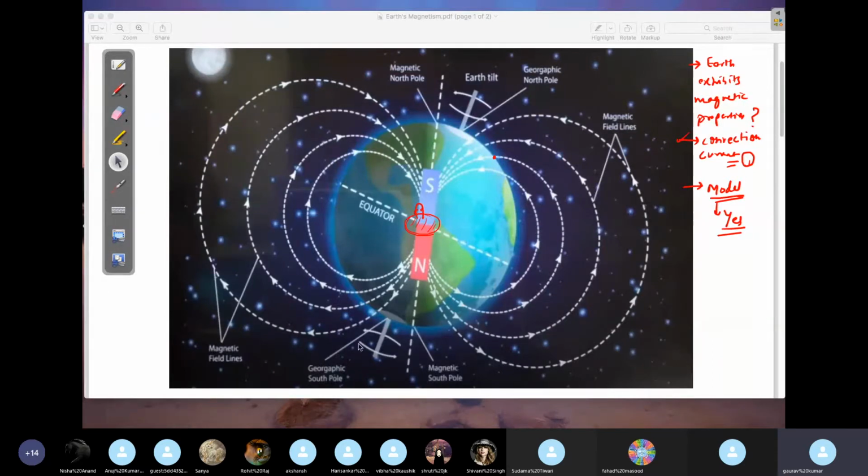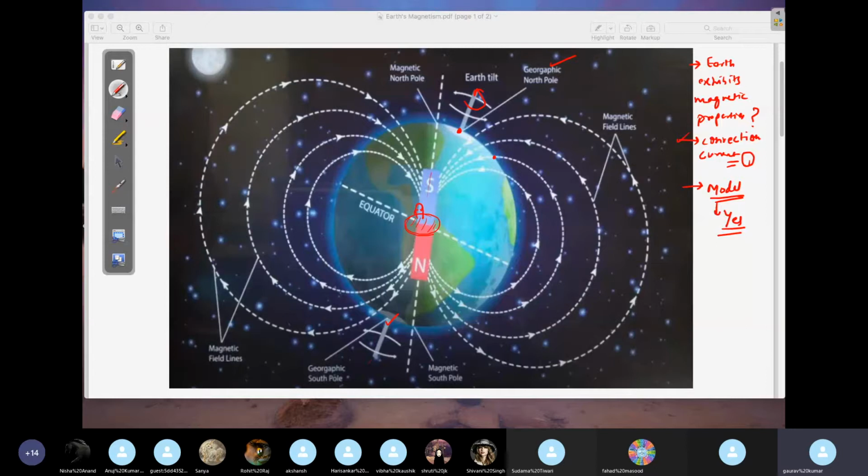Obviously, we'll have an axis of rotation of the Earth. The axis of rotation will cut at 2 points. One point we call the geographic North Pole, and one point we call the geographic South Pole. This nomenclature is basically based on how we receive the sun's rays on the surface of the Earth. That's geography. It's a nomenclature, you should always keep in mind. The Earth will always have an axis of rotation. It rotates about this axis.